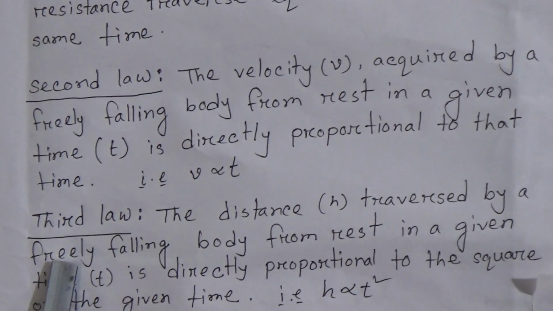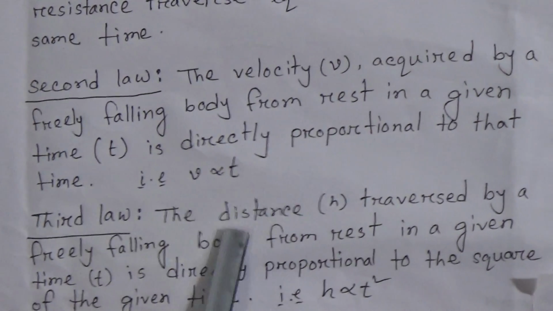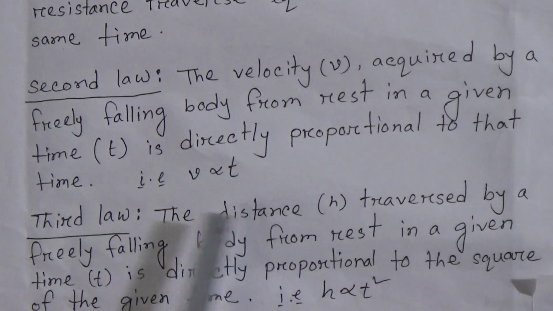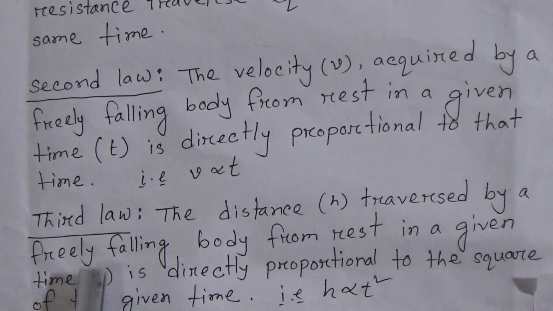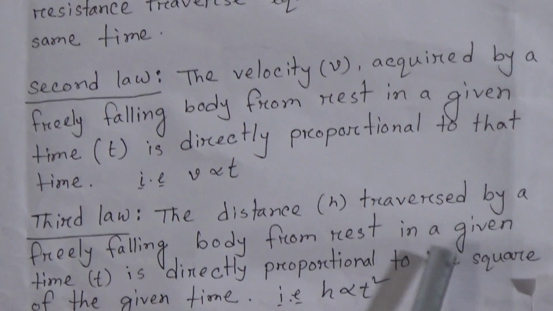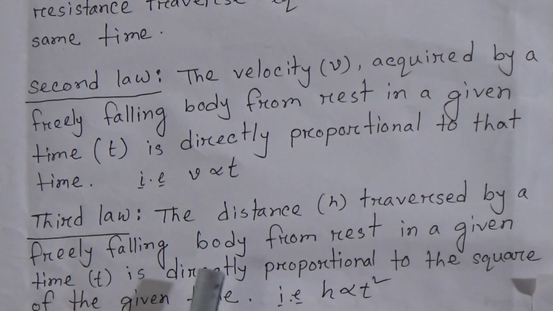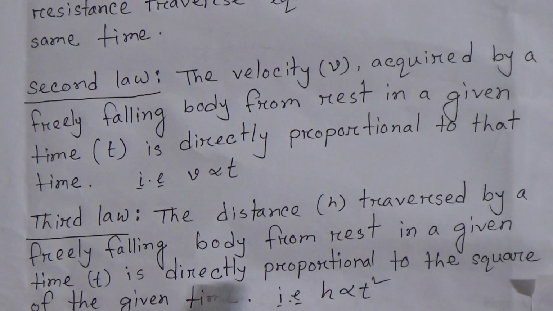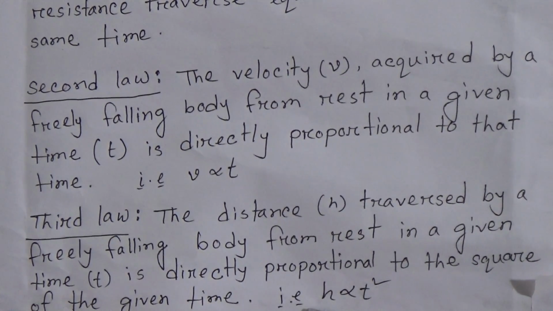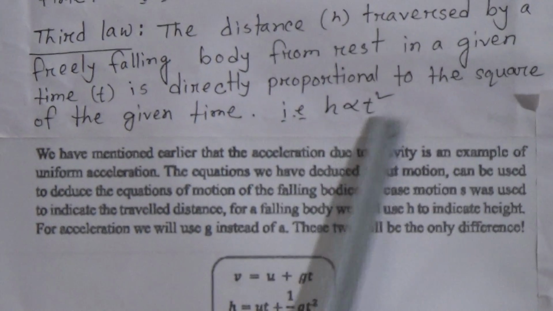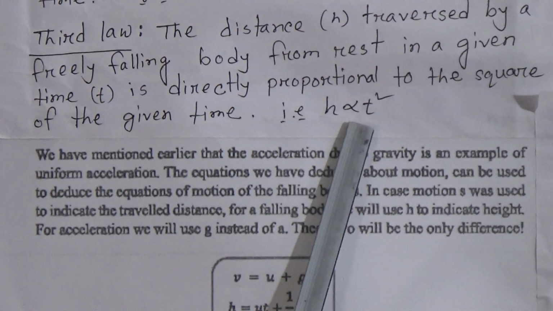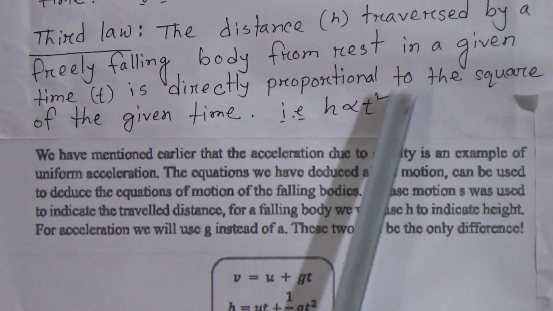Now come to the third law, the distance. Here distance is indicated by h. The distance traversed by a freely falling body from rest in a given time t is directly proportional to the square of the given time. That means h proportional to t square. See from this equation, h proportional to t square, that means the distance h is proportional to the square of the given time.